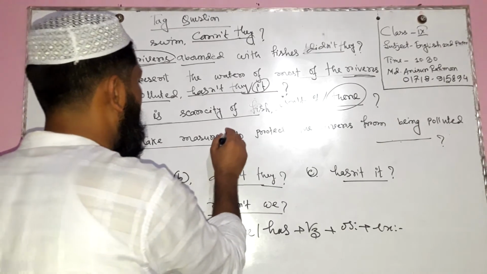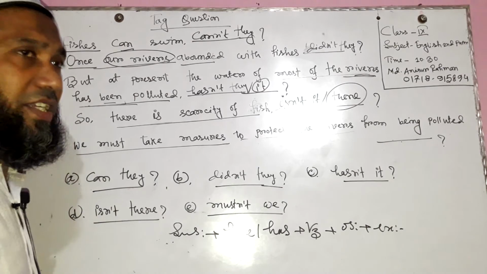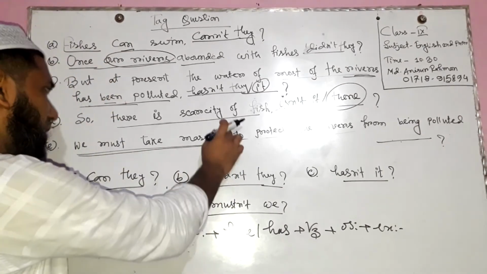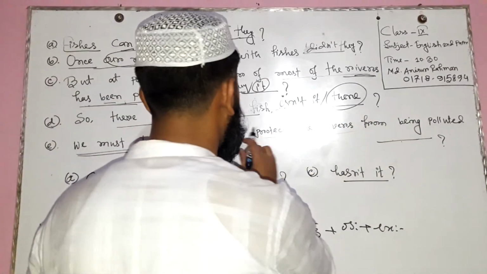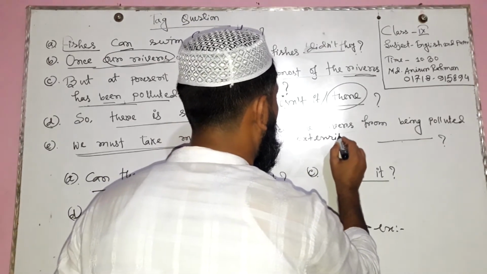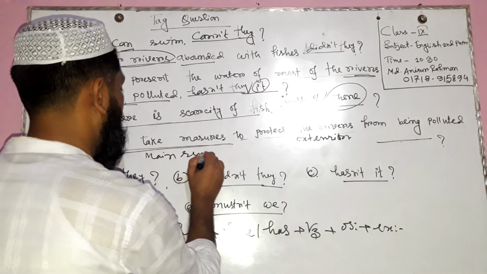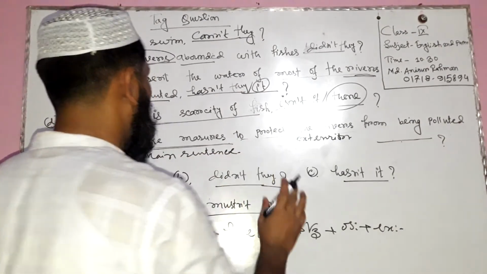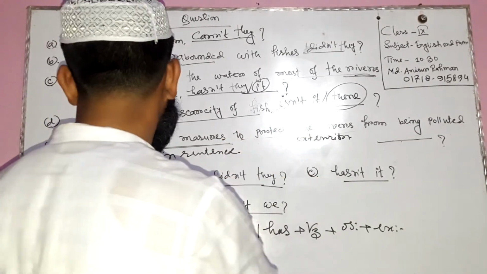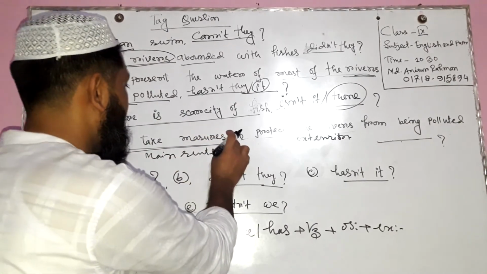The rest is an extension, and we will form the tag question on the basis of this portion, but not the other portion. That portion is also an extension, and this is the main sentence. We have to form the tag question on the basis of the main sentence. So, we must take measures to protect. "We must take measures" is the main sentence.